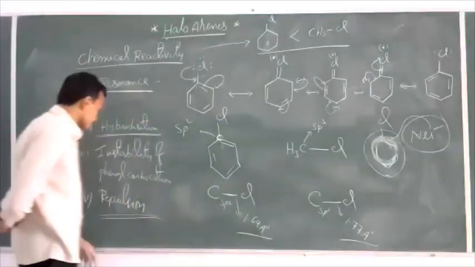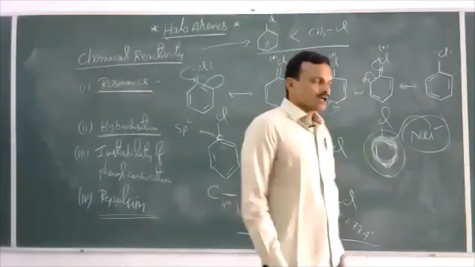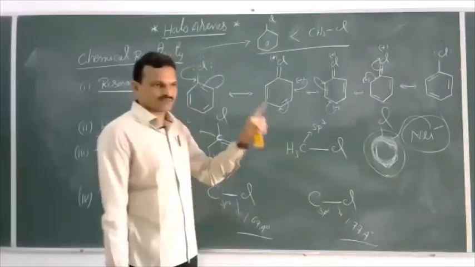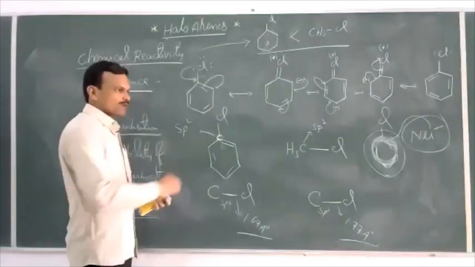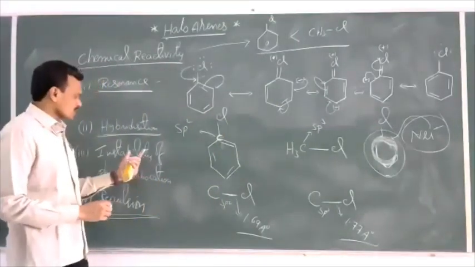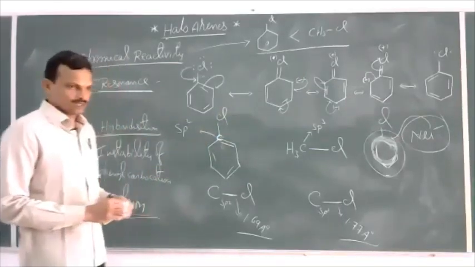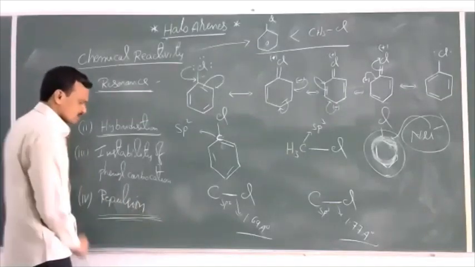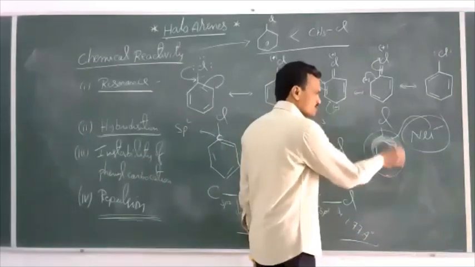This is the second reason. And the third one is instability of phenyl carbocation. On removing Cl minus from chlorobenzene, we get a C6H5 plus phenyl carbocation. That is unstable, so the backward reaction takes place immediately. So the attack of the nucleophile cannot take place readily. And then repulsion. The benzene ring contains 3 pi bonds, which makes the benzene ring electron rich.